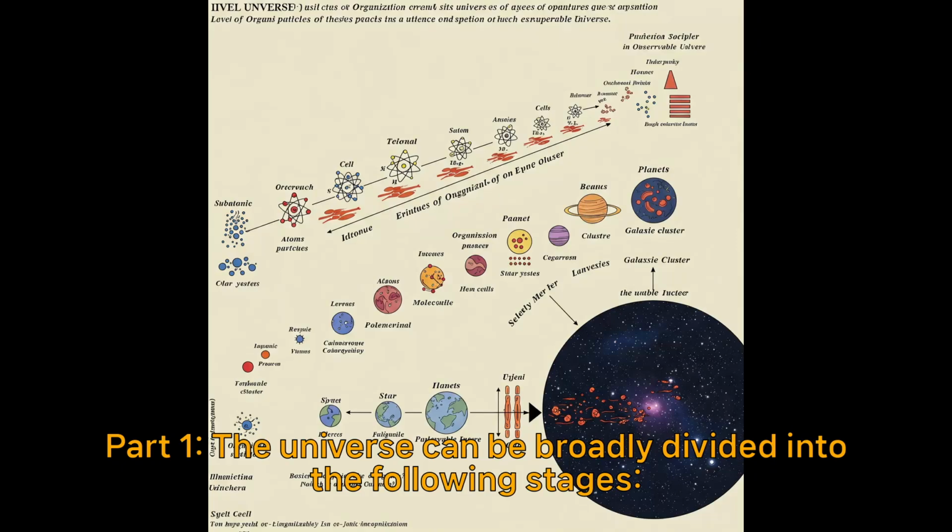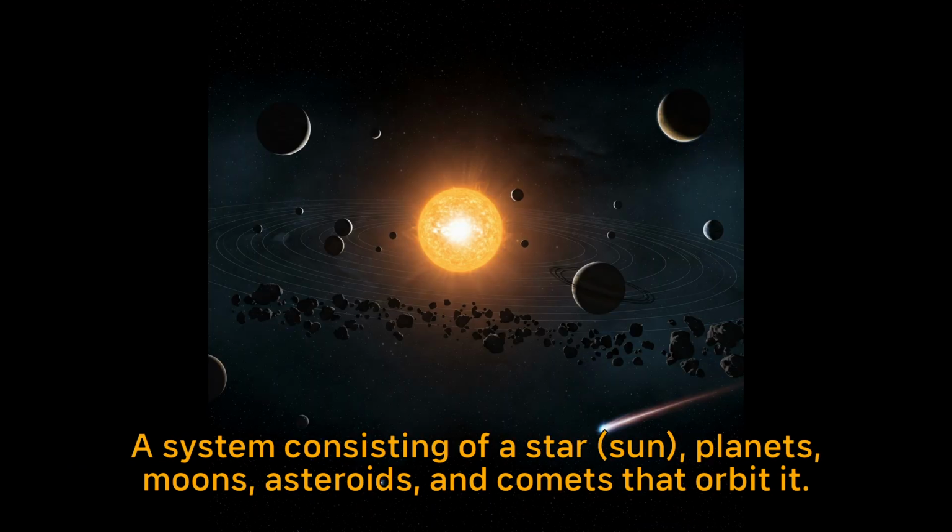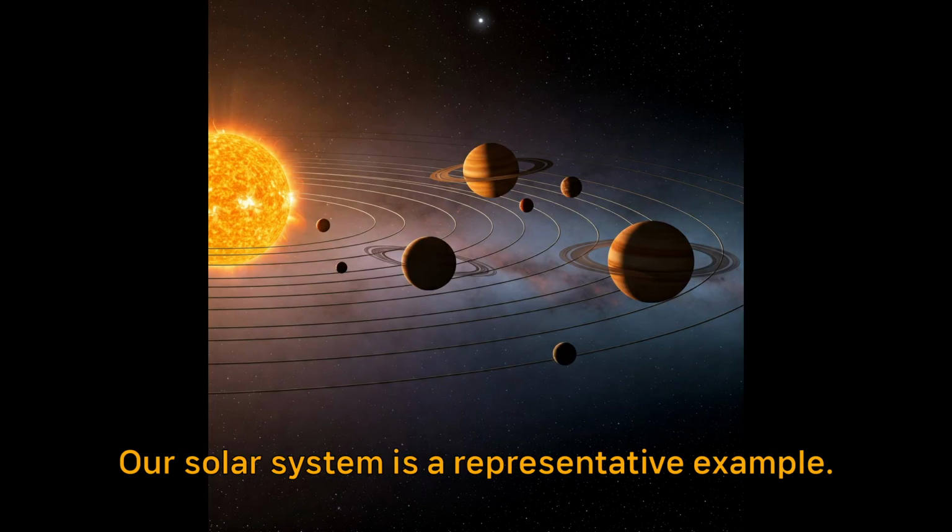Part 1. The universe can be broadly divided into the following stages. Planetary system. A system consisting of a star, sun, and the planets, moons, asteroids, and comets that orbit it. Our solar system is a representative example.